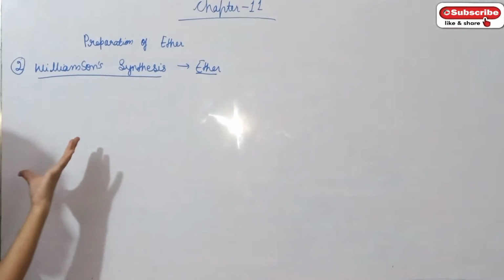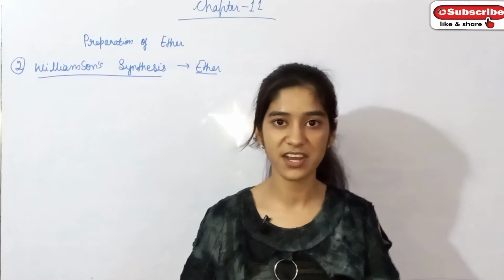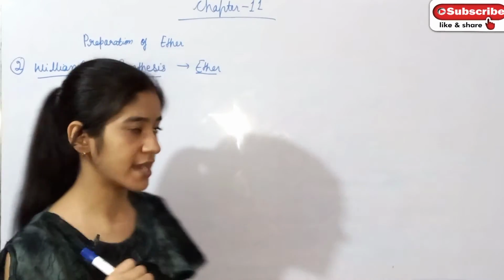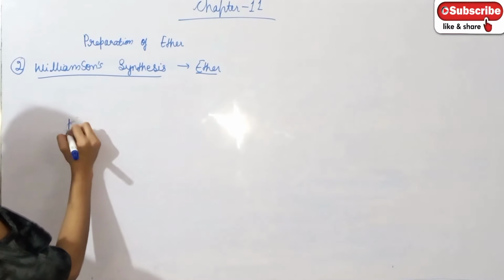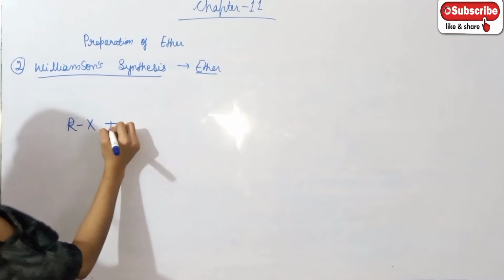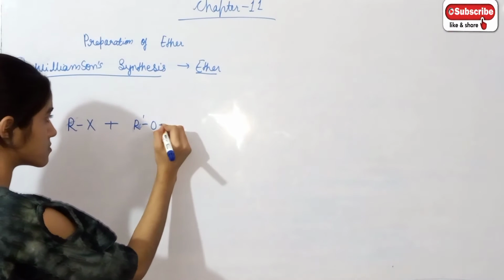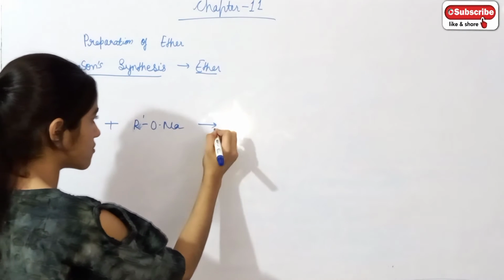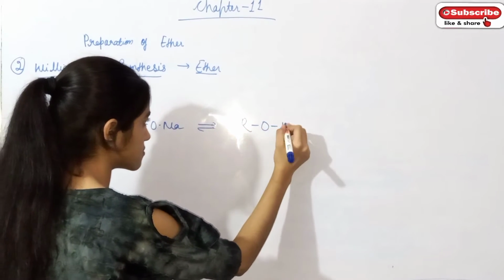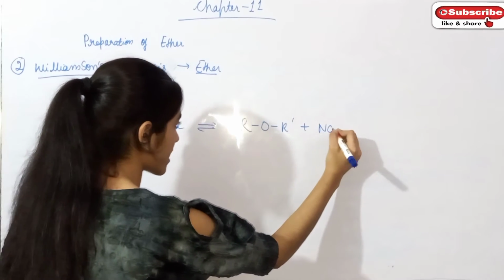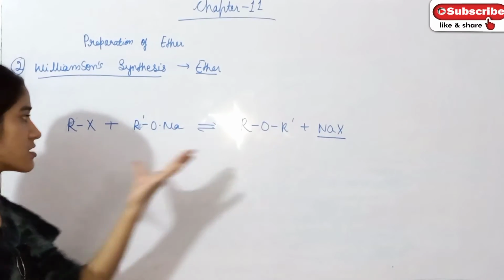What happens in the Williamson synthesis reaction? When alkyl halide, or RX, is treated with sodium alkoxide, then what we get? We get ether, with NaX as a byproduct. So this is the formation of ether.